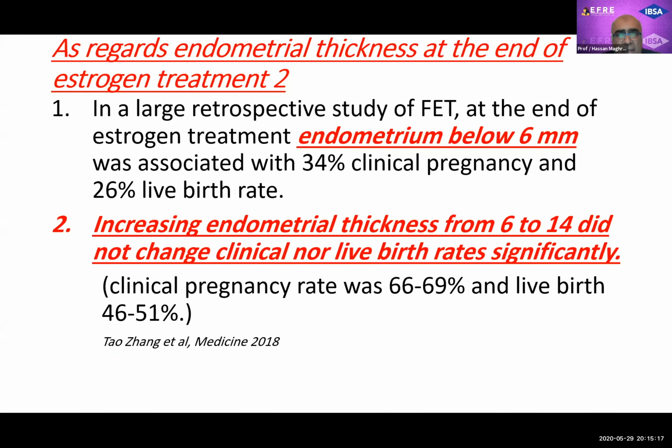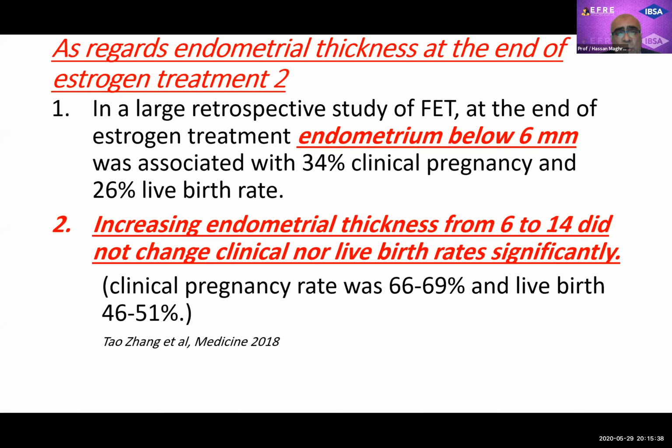As regards endometrial thickness at the end of estrogen treatment, the second paper is a large retrospective study of frozen embryo transfer. They indicated that when the endometrial thickness in frozen cycles was below 6 millimeter, clinical pregnancy was 34% and live birth was 26%.